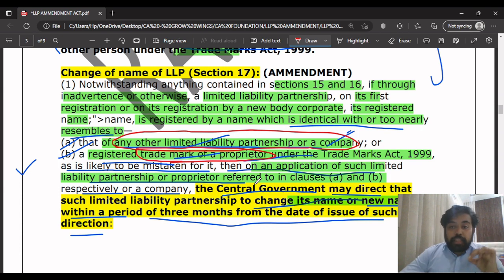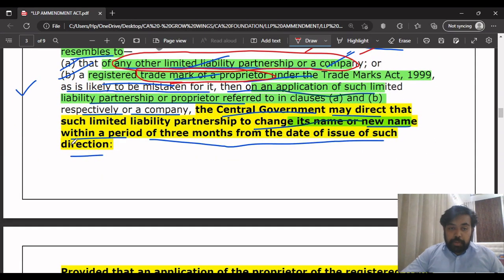Meaning that LLP, on its first registration or on its registration by a new body corporate, if its registered name is identical or too nearly resembles that of any other LLP or a trademark, then these two people will file an application with the central government requesting that the newly registered body corporate or LLP is using a trademark or a name which is similar to ours. So please tell them to change their name or to take on a new name within a period of 3 months from the date of issue of such direction.